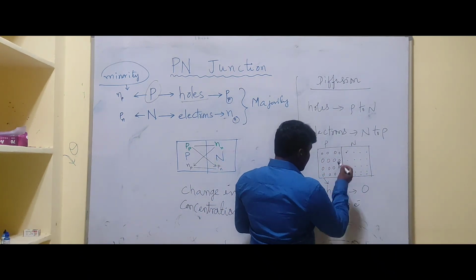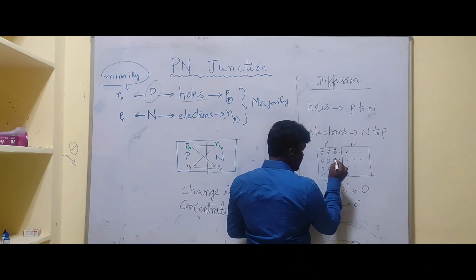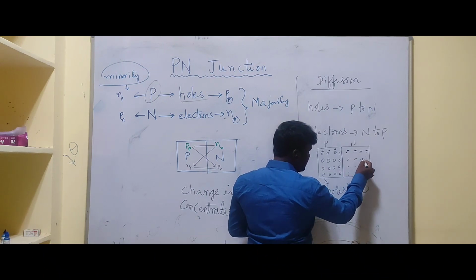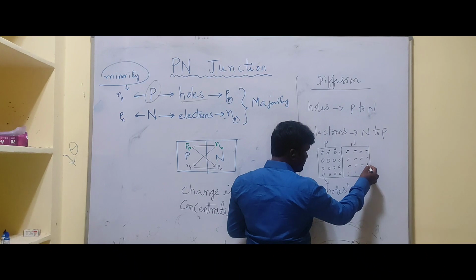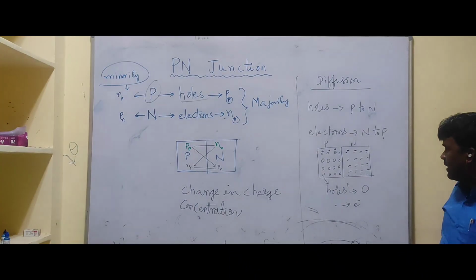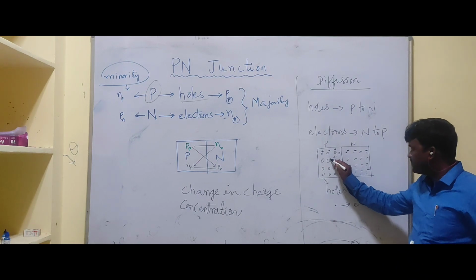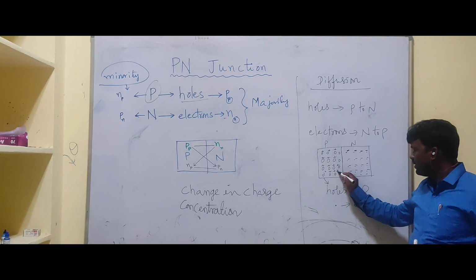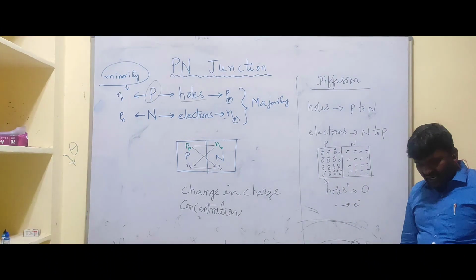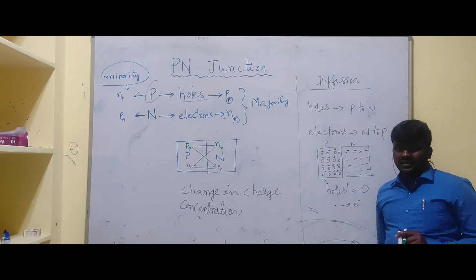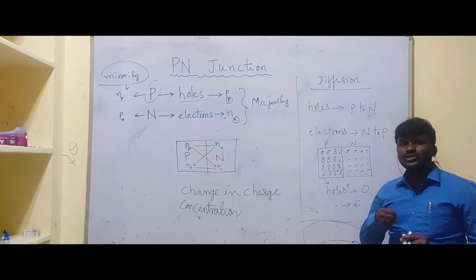And what about the charge of these carriers? Holes are having positive charge and electrons are having negative charge. Holes are having positive charge and electrons are having negative charge. We studied like this: if an atom loses an electron, it becomes a positively charged ion.